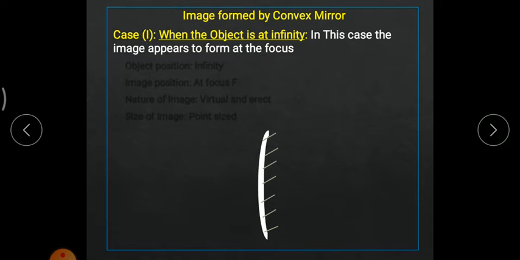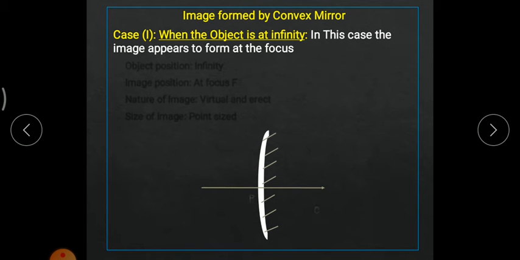The first case says that whenever the object is at infinite distance, for image formation I have to take a convex mirror. As you can see, this is a convex mirror. This bulging portion is the reflecting surface, and the inner one is coated with silver and nickel oxide. Now, whenever the object is placed at an infinite distance, what will happen?